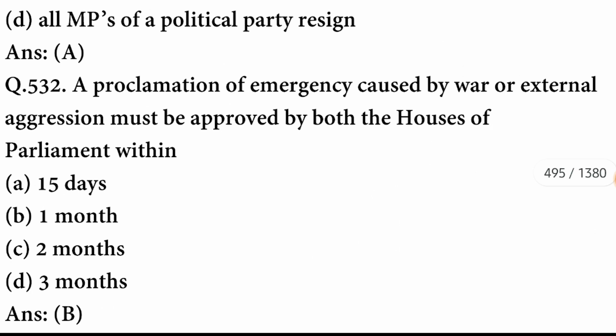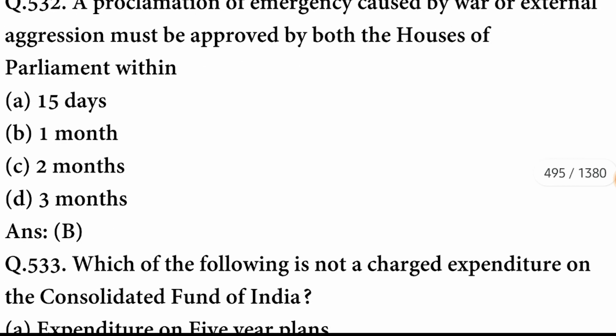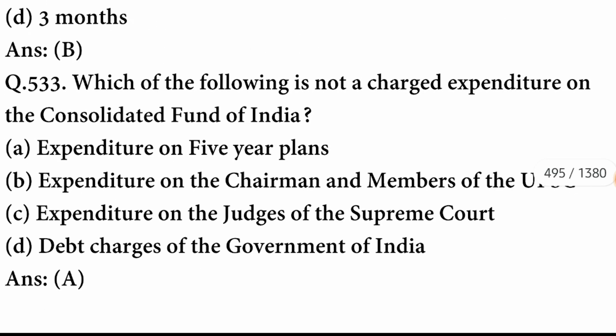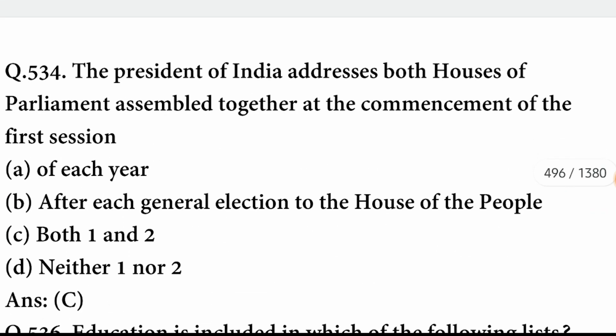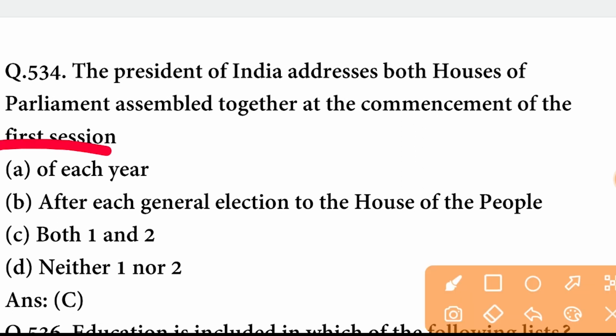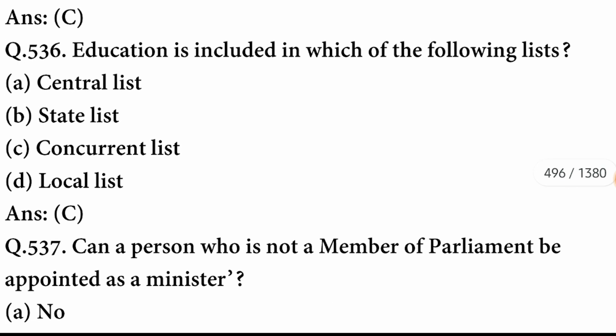A option is correct. A proclamation of emergency caused by war or external aggression must be approved by both the houses of Parliament within 1 month. B option is correct. Which of the following is not a charged expenditure on the Consolidated Fund of India? It is expenditure on 5 year plans. A option is correct. The President of India addresses both houses of Parliament assembled together at the commencement of the first session of each year and after each general election to the House of the People. C option is correct.